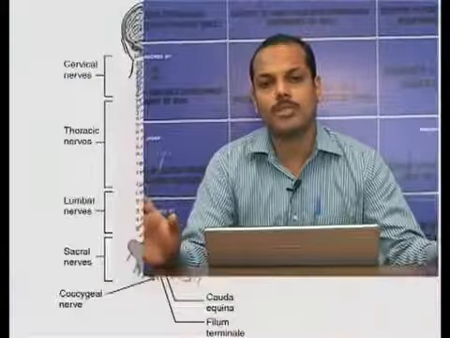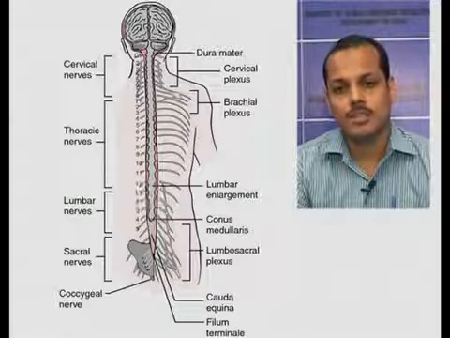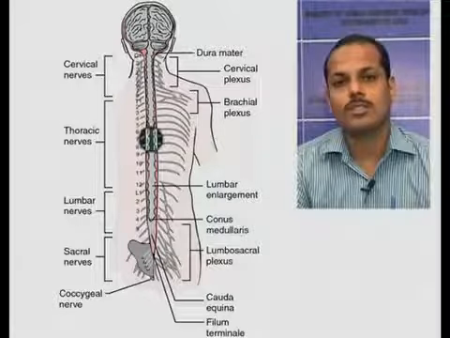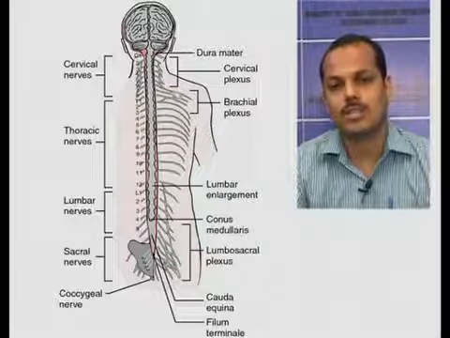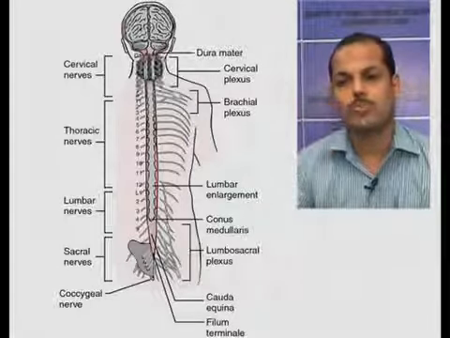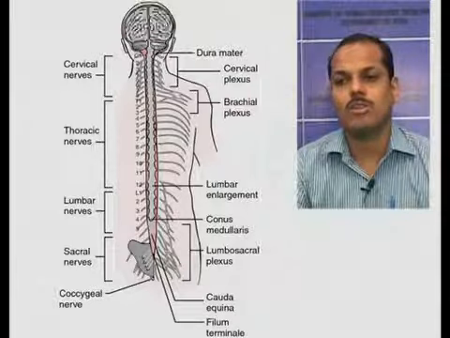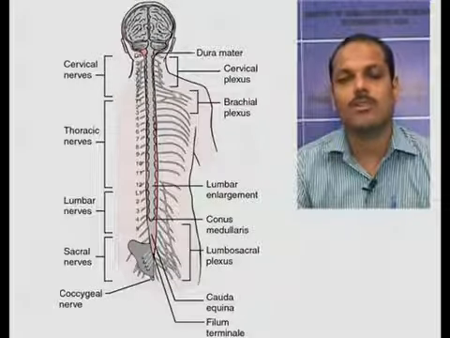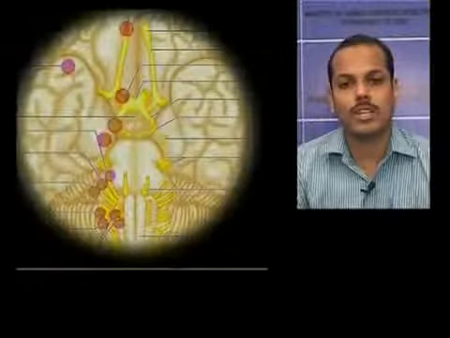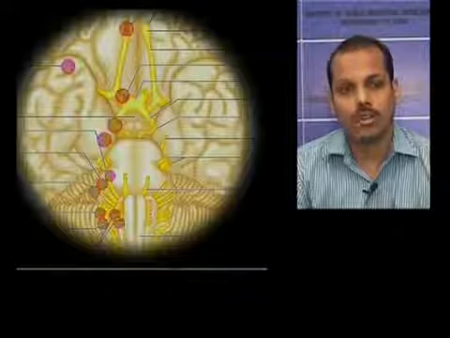Cranial nerves are the nerves which bring information from the CNS to the periphery, and from the periphery to the central nervous system, mainly to the brain. So, brain to periphery and periphery to brain, that is the function of cranial nerves. There are 12 pairs of cranial nerves. They are numbered 1 to 12.